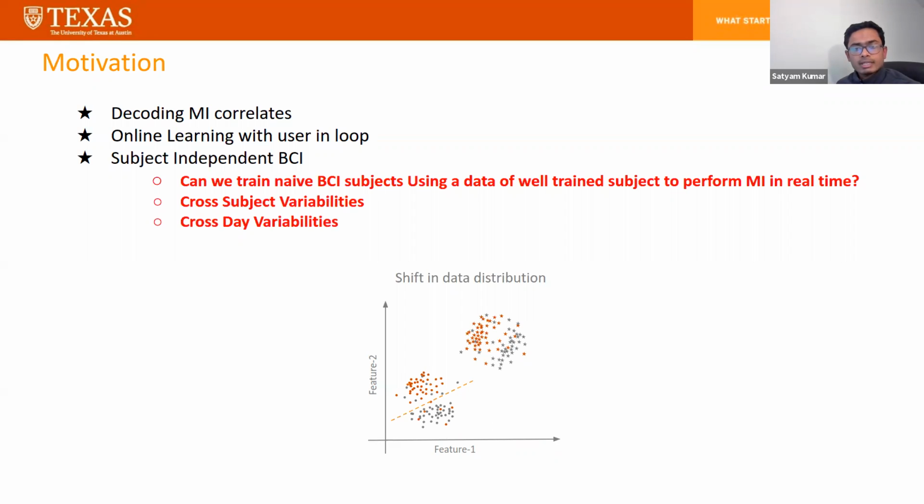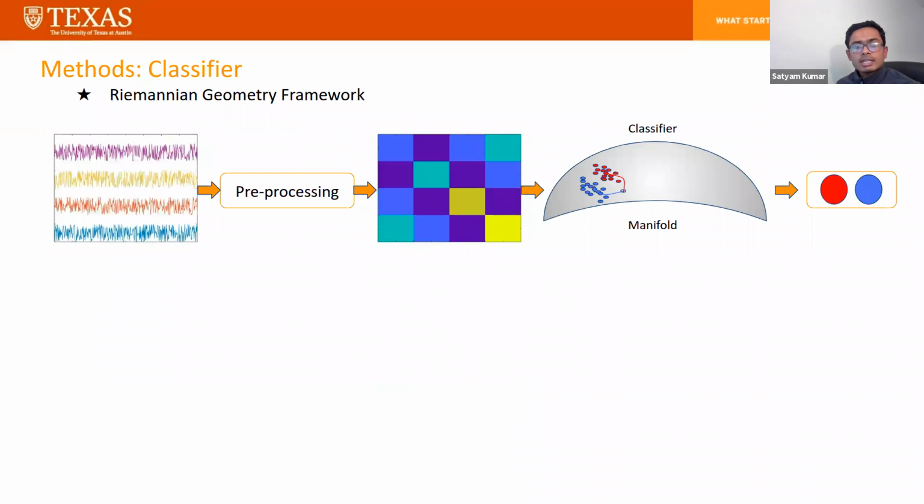However, there is one invariance that our brain has: similar spatial lateralization of the motor cortex across subjects. We pose the question: can we train naive BCI subjects, exploiting this spatial invariance, using data of a well-trained MI subject to perform MI in real time? Riemannian geometry-based approaches, which exploit the spatial invariances by extracting covariance matrices between different channels as a feature, have been promising for offline analysis in BCI.